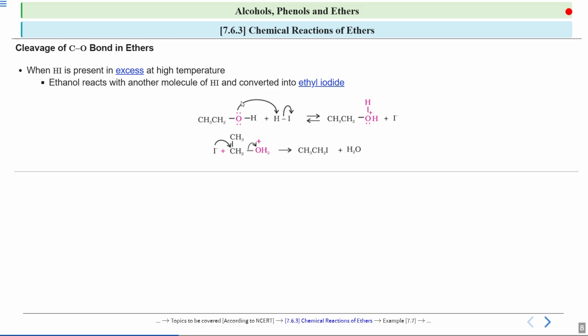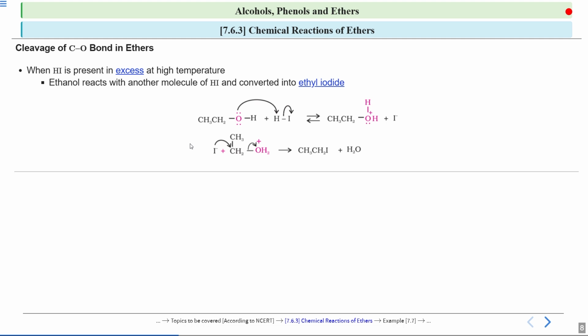This alcohol will get protonated and this water will be ready to leave. Now this iodide ion only has this carbon to attack. So this iodide ion, which acts as a nucleophile, will attack on this carbon, and water, being a better leaving group, will leave from here.